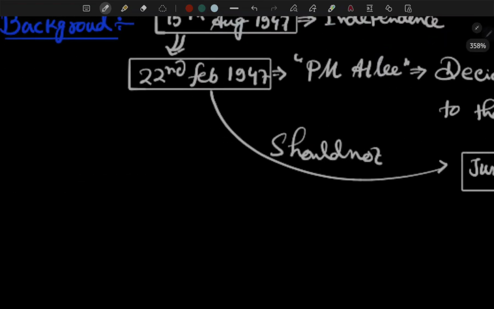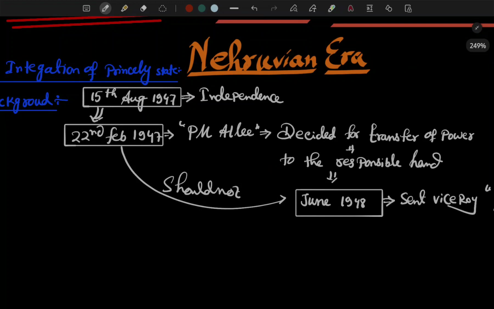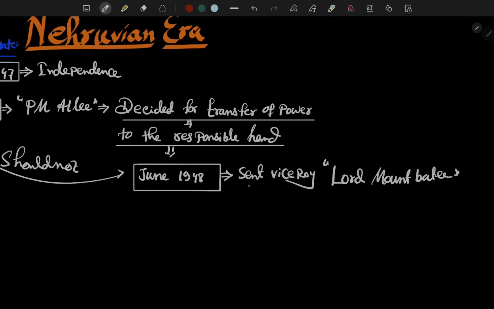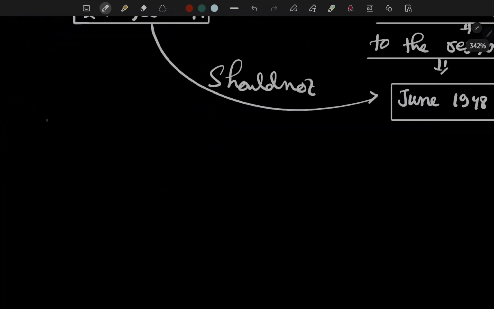Now the next development. On 15th August 1947, India got independence. On 22nd February 1947, PM Attlee decided to transfer power to the responsible hand, and the transfer should not go beyond June 1948. So that's why he sent Viceroy Lord Mountbatten.